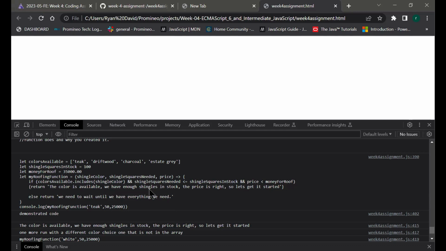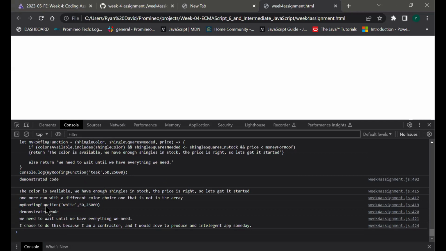Otherwise it returns, we need to wait until we have everything we need. And console.log, and I put that in there and demonstrated the code. And this is what it came back with: the color is available, we have enough shingles in stock. That's what we have.